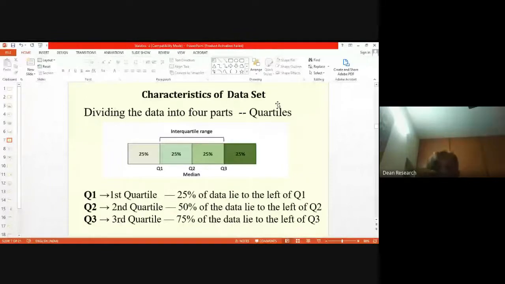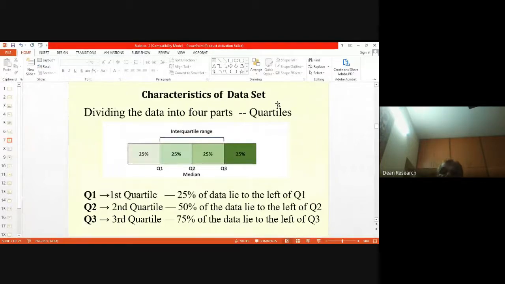All right, so the explanation is given below. First quartile, 25% of data lie to the left of Q1. Second quartile, 50% of the data lie to the left of Q2. Then 75% of the data lie to the left of Q3. Quite simple to understand.